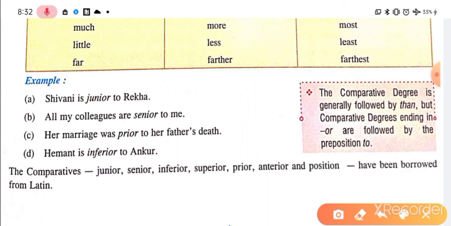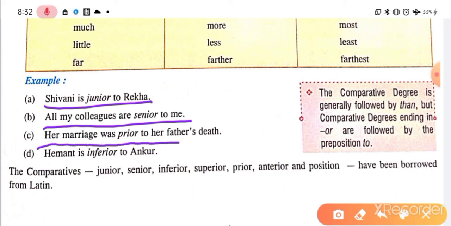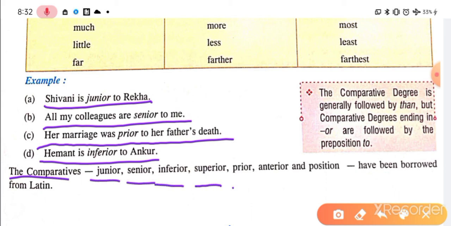Okay, see example, Shivani is junior to Rekha. One important thing is coming. All my colleagues are senior to me. Her marriage was prior to her father's death. Hemant is inferior to Ankur. See guys, one important thing, if you are able to notice, the comparatives junior, senior, inferior, superior, prior, anterior, and position, have been borrowed from Latin language.